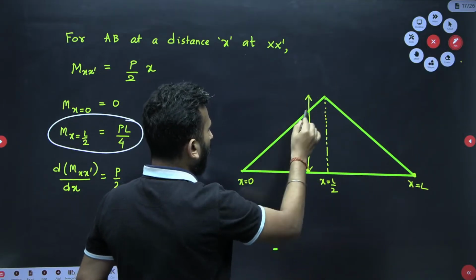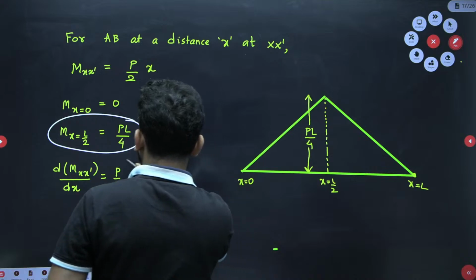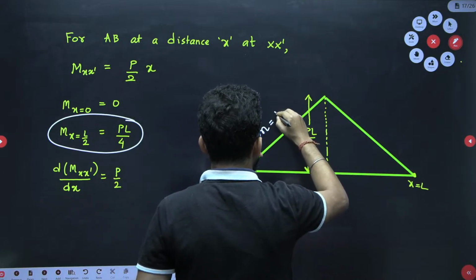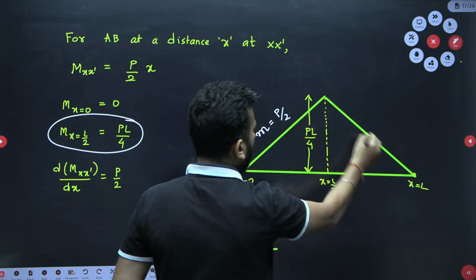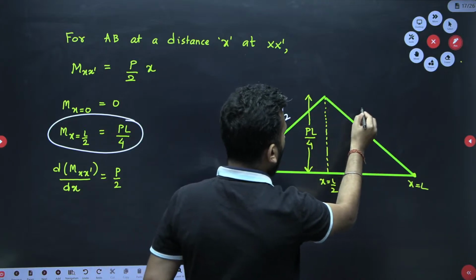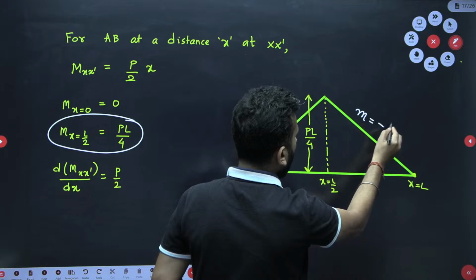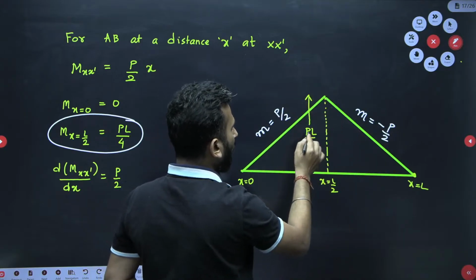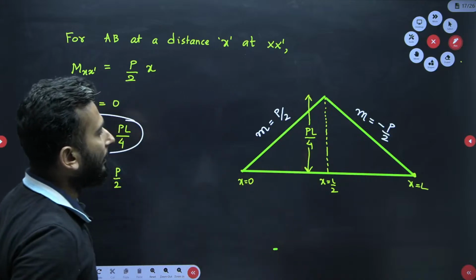So what is the slope of the first part? The slope of the first part was P by 2. So the slope over here is P by 2. What was the slope over here? Last slide you saw, the slope over here is minus P by 2. What is the maximum value of the bending moment? PL by 4, which is acting at the center.